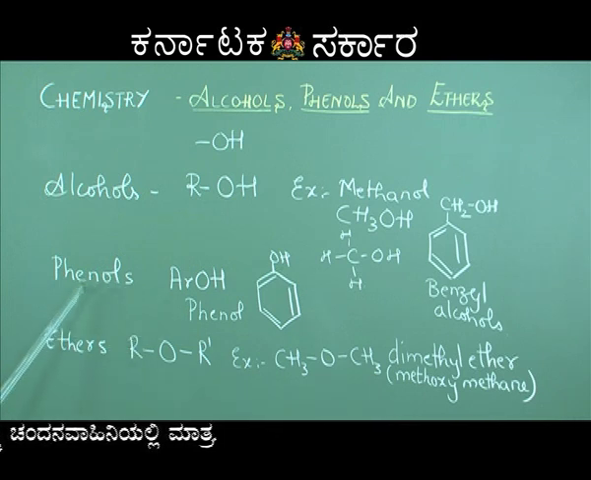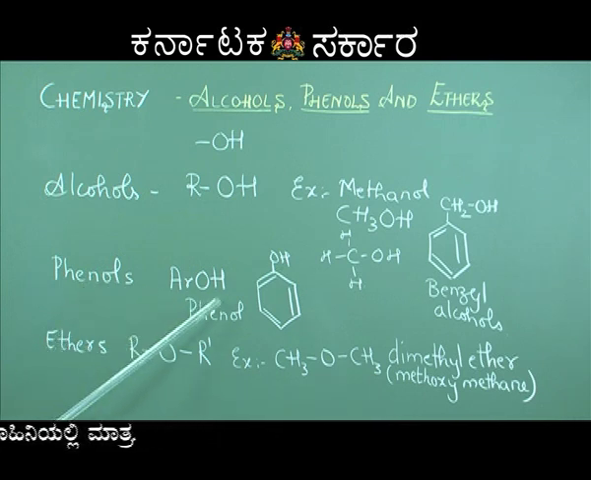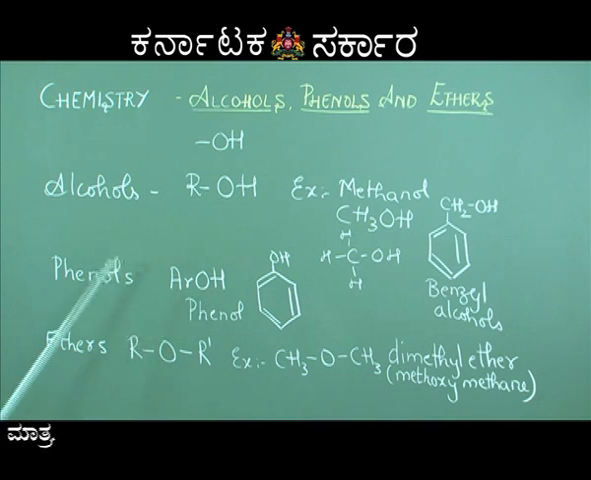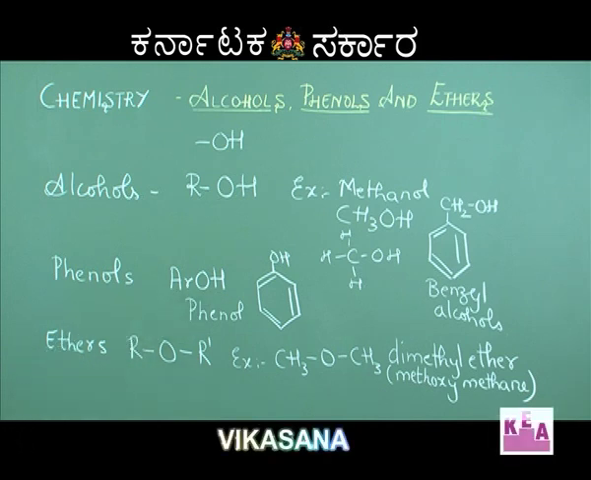Now coming to phenols. When the OH group is attached to the benzene ring, we call such compounds phenols. The general formula for phenols can be written as ArOH. Ar means the aromatic ring. So the OH group is attached to the benzene ring.